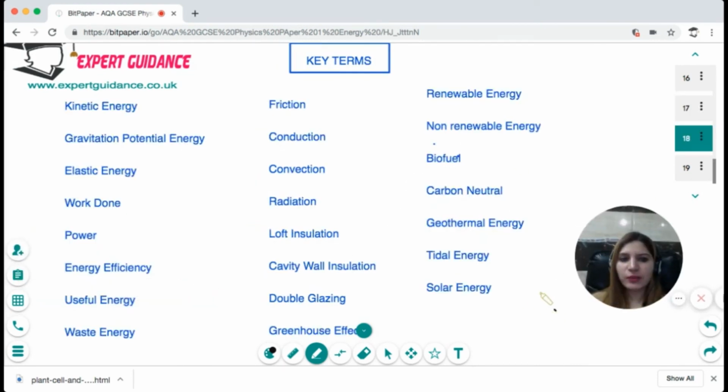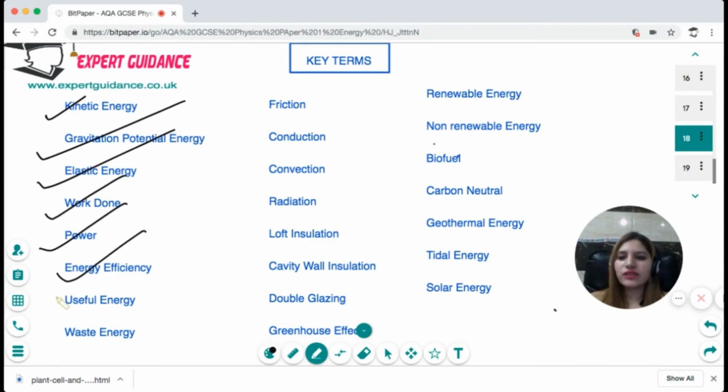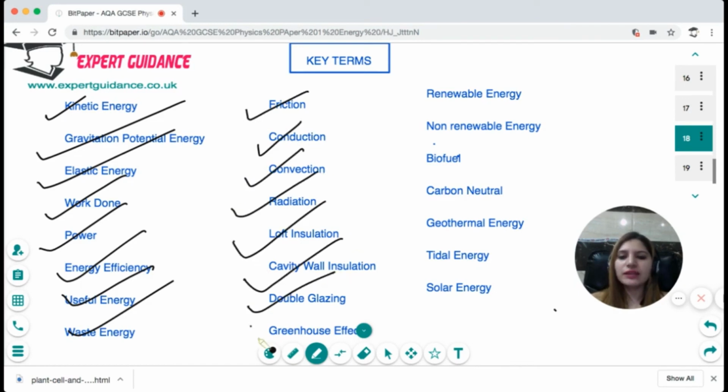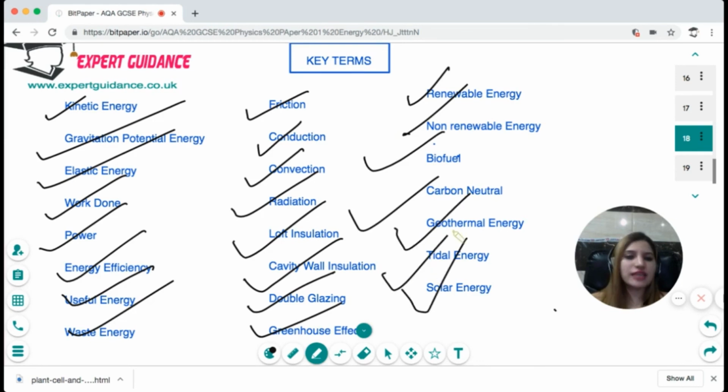Okay, so I hope this topic is clear to you. Now let's quickly look at the key terms that you should know how to answer. For the quantities, make sure you remember the units as well. So you should know what is kinetic energy, gravitational potential energy, elastic energy, work done, power, energy efficiency, useful energy, waste energy, friction, conduction, convection, radiation, loft insulation, cavity wall insulation, double glazing, greenhouse effect, renewable energy, non-renewable energy, biofuel, carbon neutral, geothermal energy, tidal energy, and solar energy. You can pause the video, have a go at these terms, and then check back the answer.